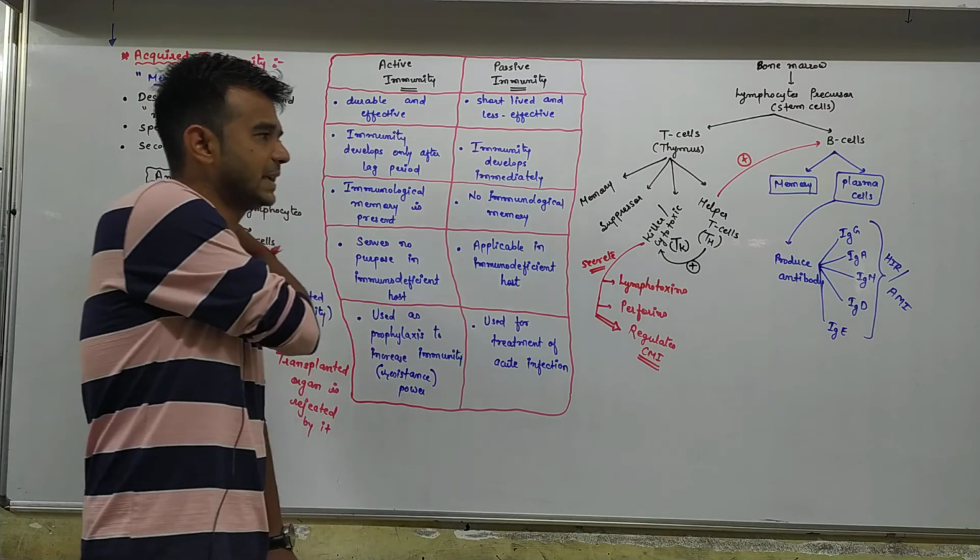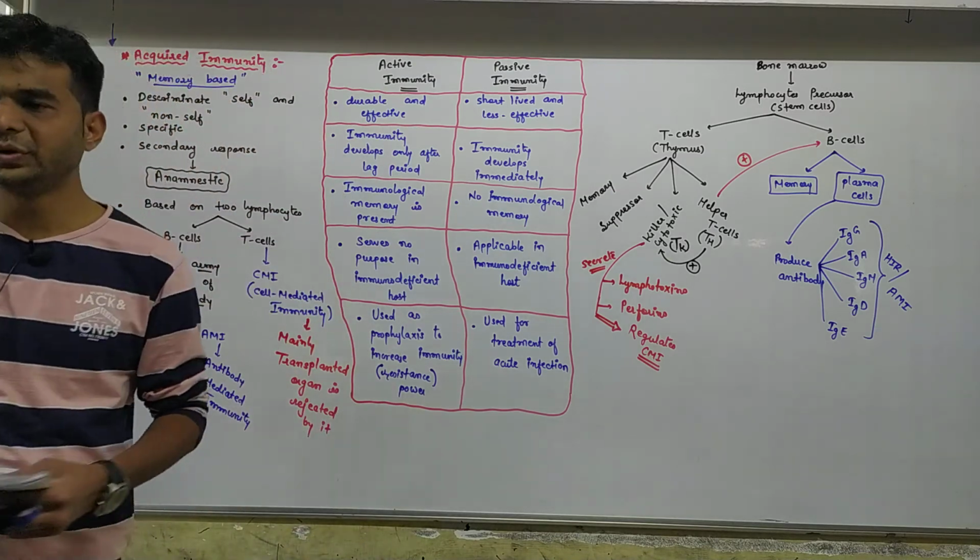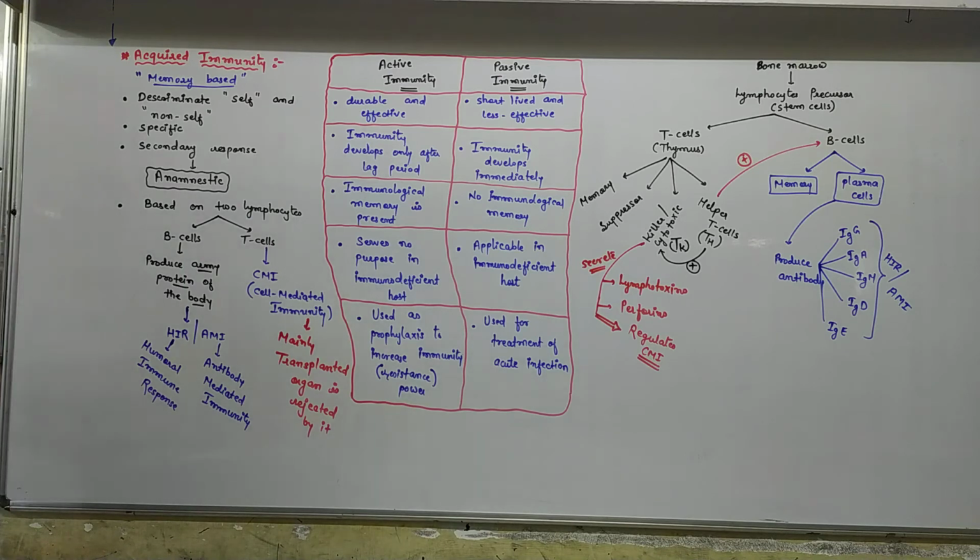Plasma cells produce the antibody, and you know that antibodies are immunoglobulins. Immunoglobulins can be represented by Ig. So there are five types of Ig: IgG, IgA, IgM, IgD and IgE. So this type of immune response is responsible for the humoral immune response or antibody mediated immunity.